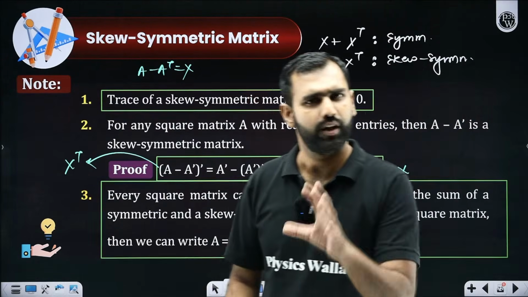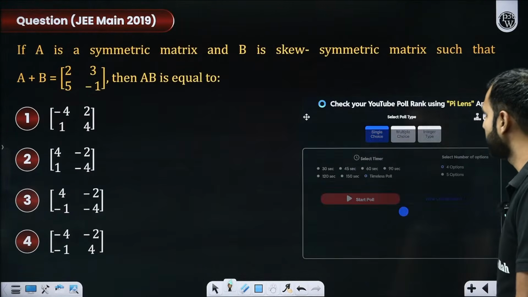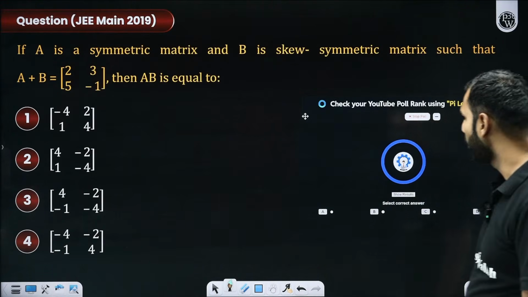Got my language. And if you have understood this particular property, let's solve a question now. You can participate in the poll with this, which I have already started. I think it is a timeless poll, yes.